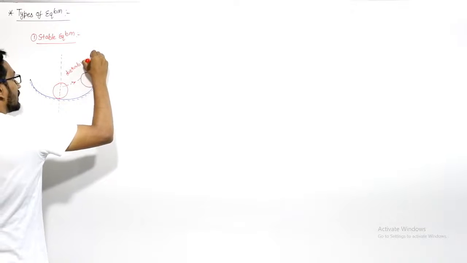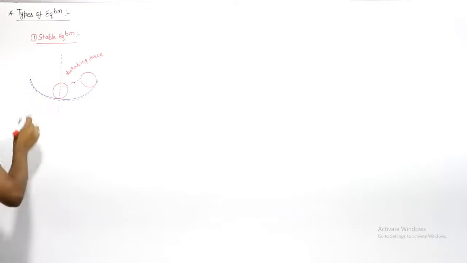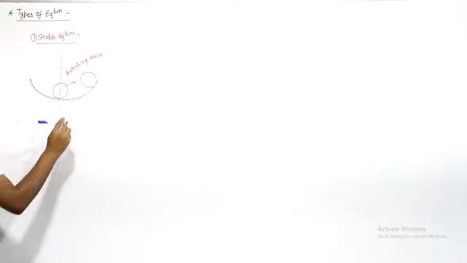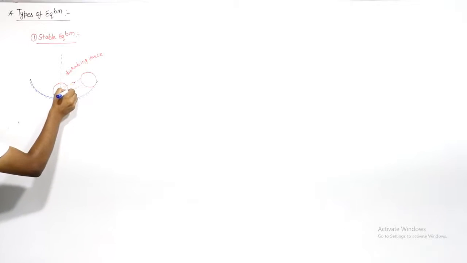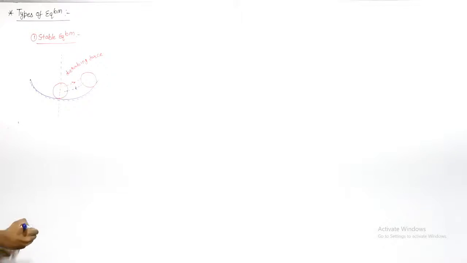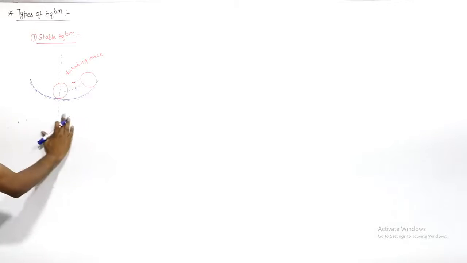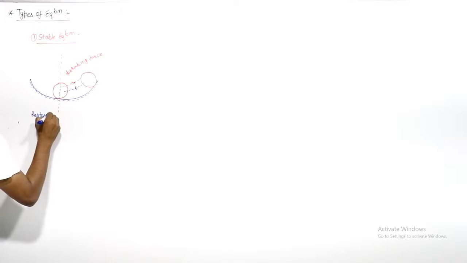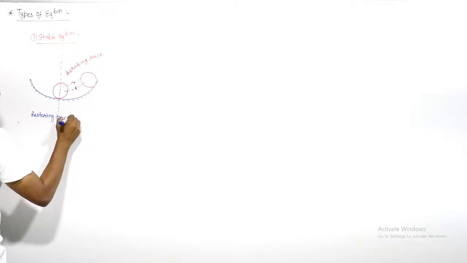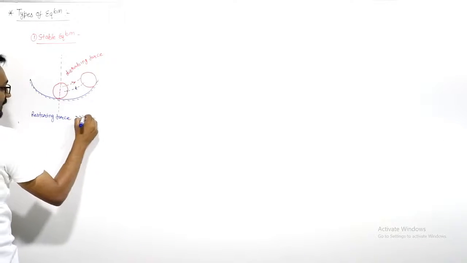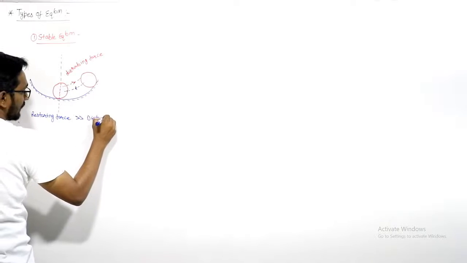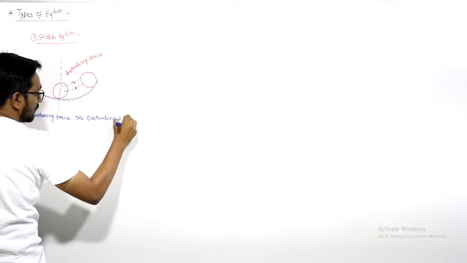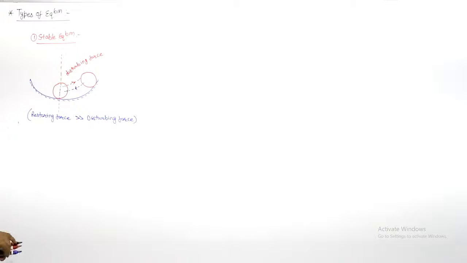If I remove this disturbing force, this body will restore its original position. Then this is the example of stable equilibrium. In this case, you can write that the restoring force is greater than the disturbing force. Hence, the body will be in stable equilibrium.